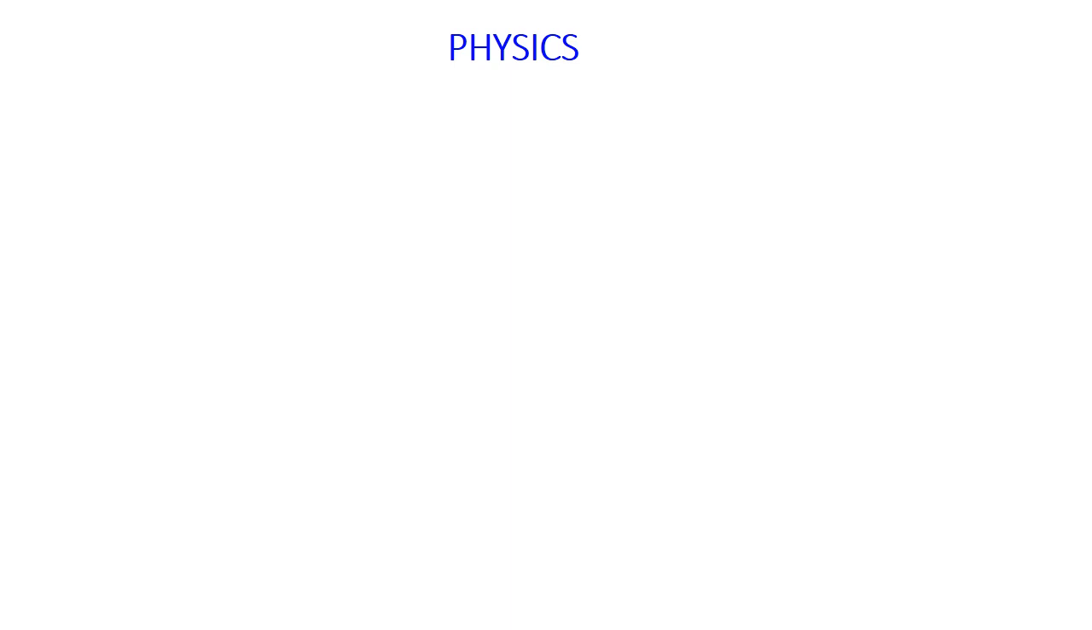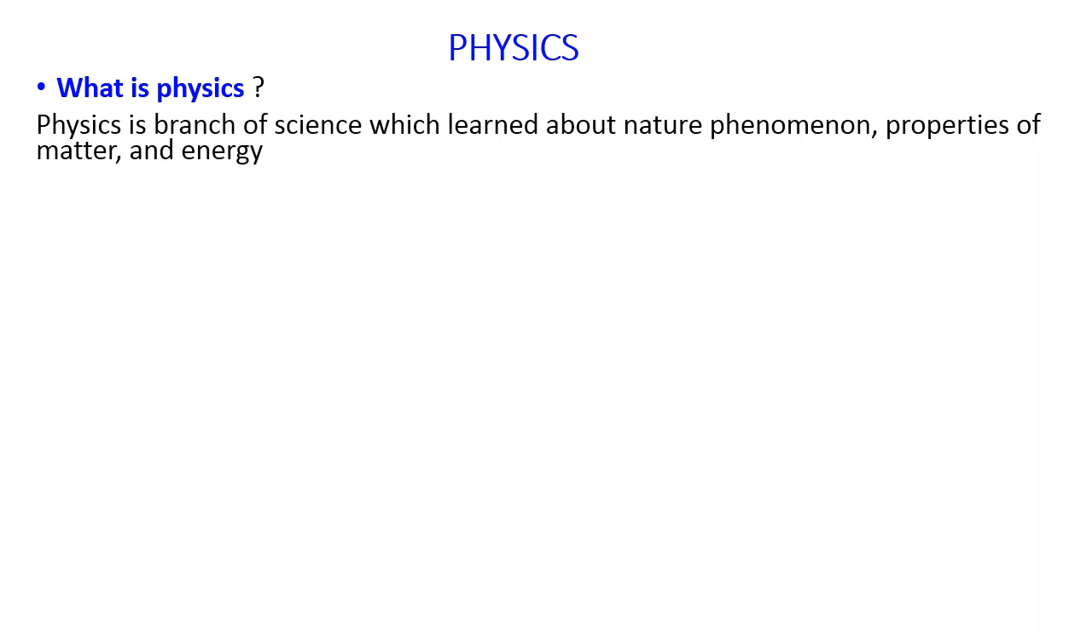In junior high school, we learn about natural science. In natural science, there is biology, physics, and chemistry. So, what is physics? Physics is branch of science which learn about nature phenomena, properties of matter, and energy. Before we talk more about physics, now we will back to our topic about measurement.